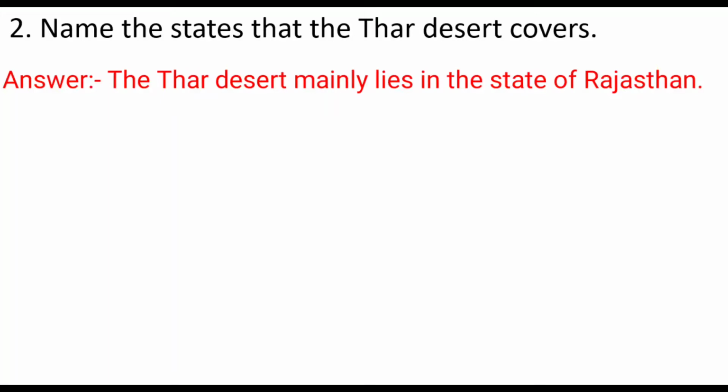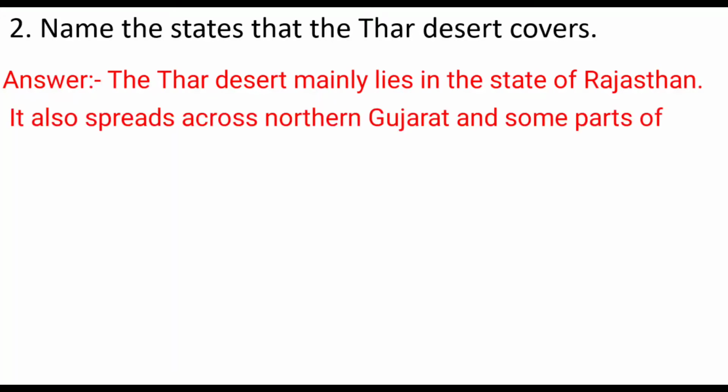It lies in the state of Rajasthan, and then it also spreads across northern Gujarat and some parts of southern Haryana and Punjab. So it starts from Rajasthan and then it spreads to northern Gujarat and some parts of southern Haryana and Punjab.